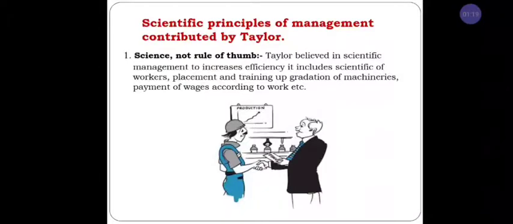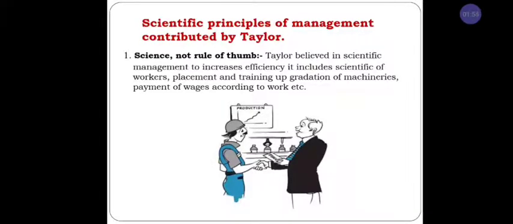Here the first principle is science, not rule of thumb. I already explained that Taylor believed in scientific management. This scientific management increases efficiency. It includes selection of workers in a scientific way, placement, training, and machinery should be adapted in a scientific way in the organization, and the manager or company should give payment or salary to the workers according to the scientific way.